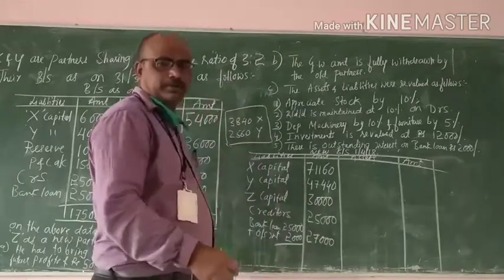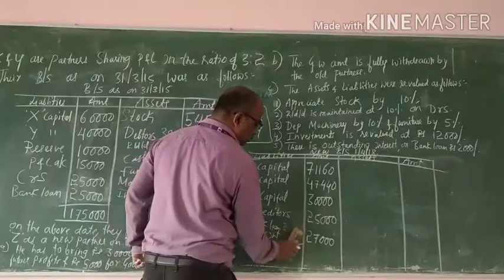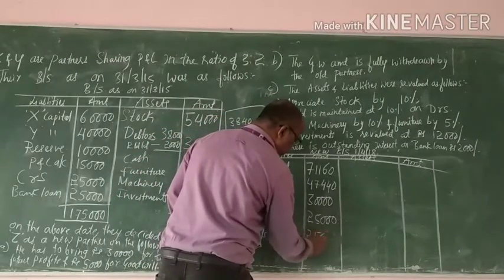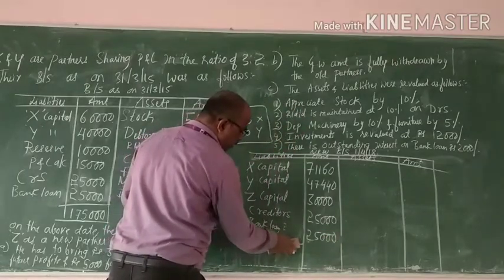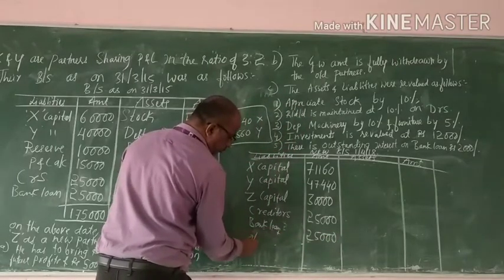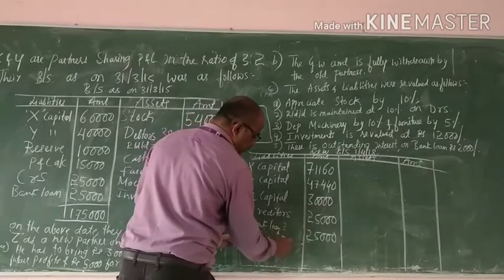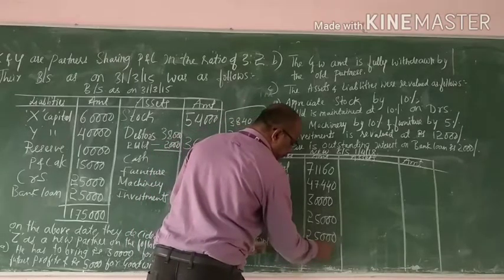Or you can show separately as well: bank loan 25,000 only, then show separately outstanding interest on bank loan, 2,000.